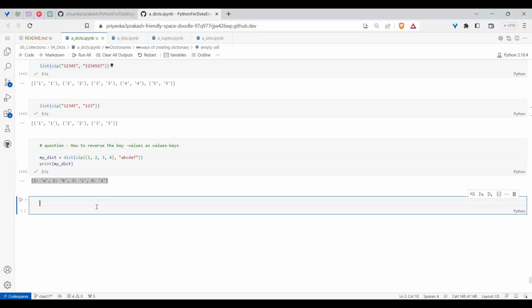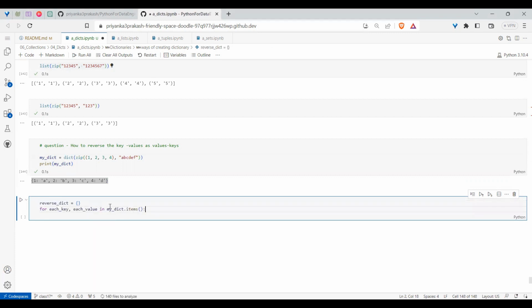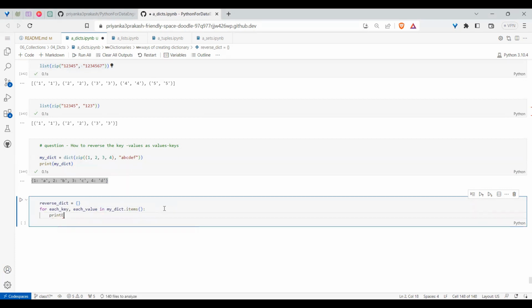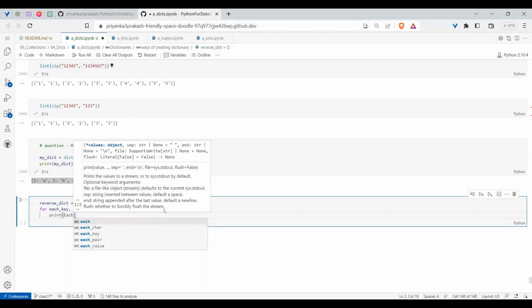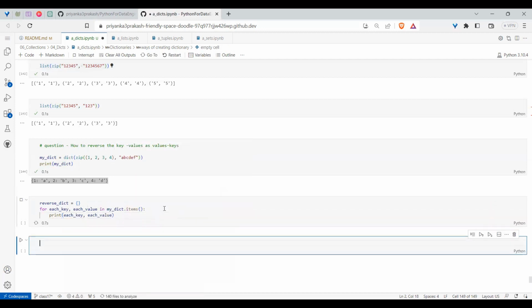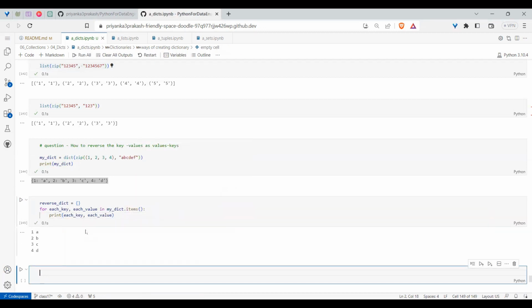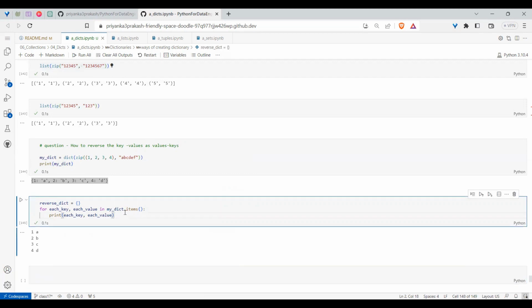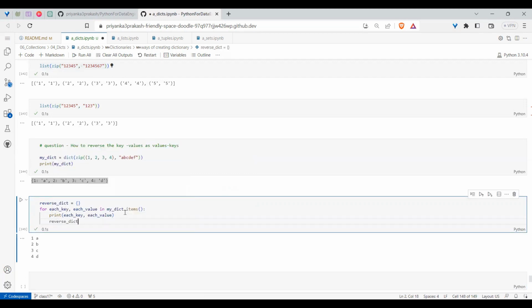And of course, the rule should be applied. To create it safely, if you have a dictionary, you first loop over the existing dictionary. When you're looping, if you print each key and each value, you observe that each key and value are coming. And during the process, you create one more dictionary, the reverse dictionary. For that, you say each key is equal to each value.